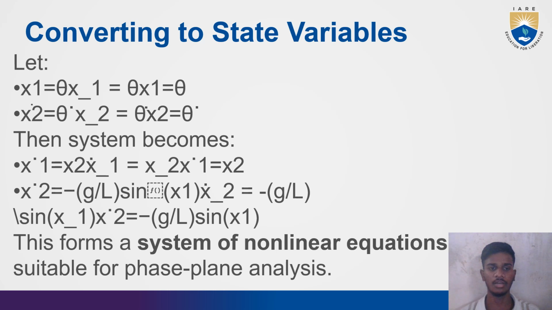Then the system becomes x1 dot is equal to x2, and x2 dot is equal to minus g by L sin x1. This forms a system of nonlinear equations suitable for phase plane analysis.